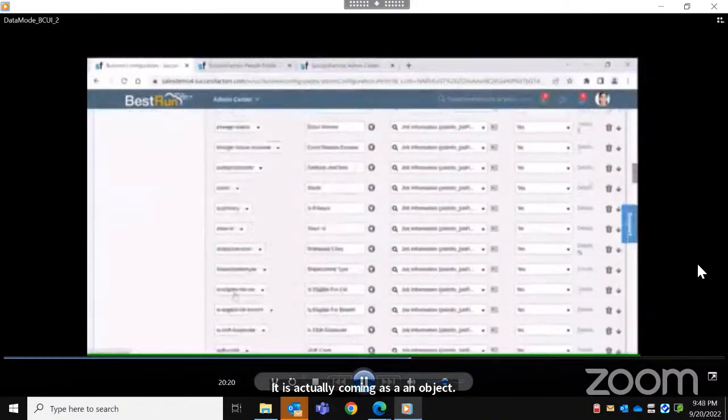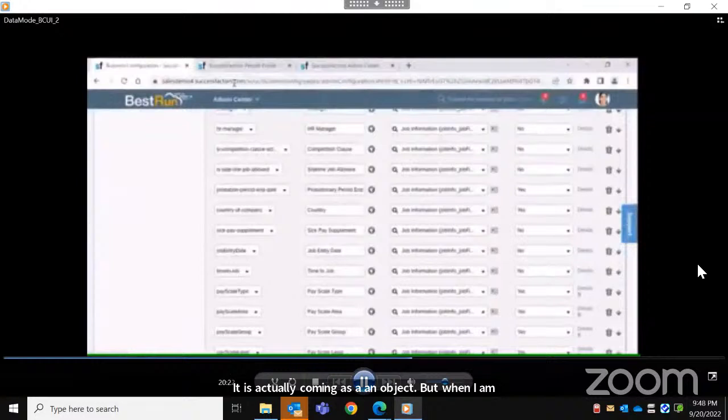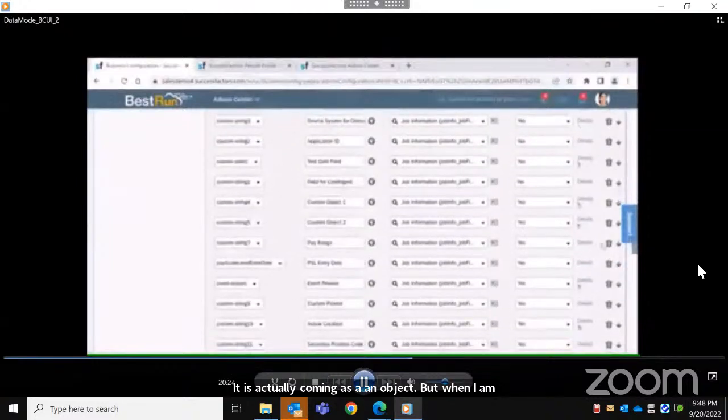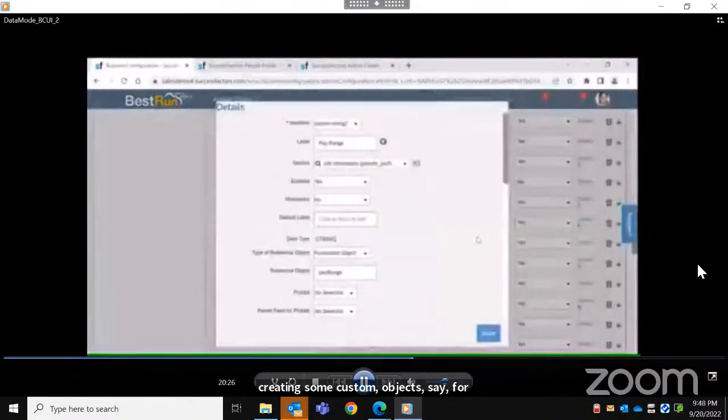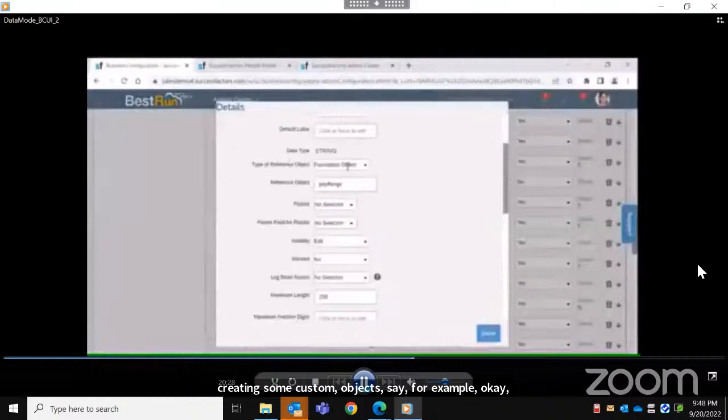But when I am creating a custom object, here you can see what options are available for type of reference object. I can choose a pick list or a foundation object.